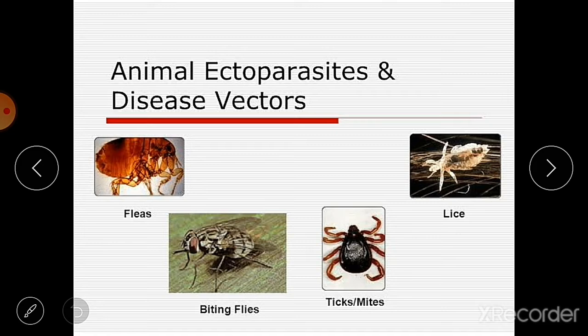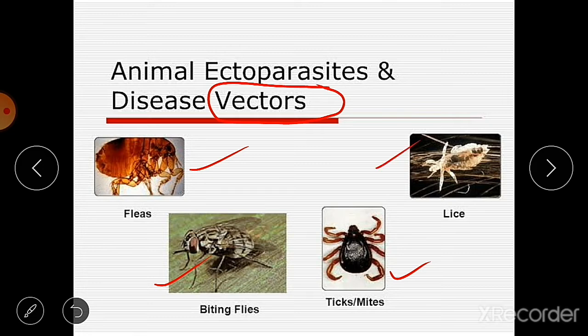Look at the picture. Animal ectoparasites and disease vectors. Vectors means the organisms that carry disease from one animal to another animal, that is, they spread the disease. Fleas, biting flies, ticks, mites and lice are the ectoparasites.